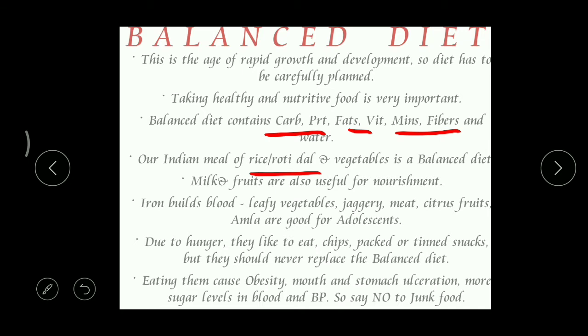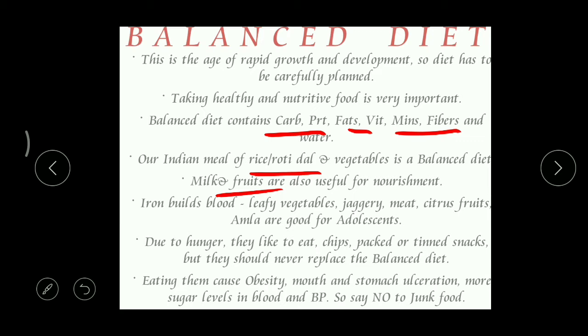And even we must take fruits, different varieties of fruits. Some of the children avoid fruits. They don't like to take fruits. But as parents and teachers, what we need to do is make them know the importance of fruits. So daily it is better to take one or two types of fruits in our routine life, right?